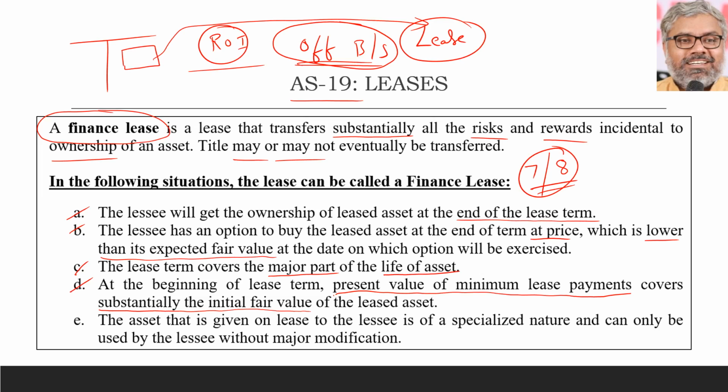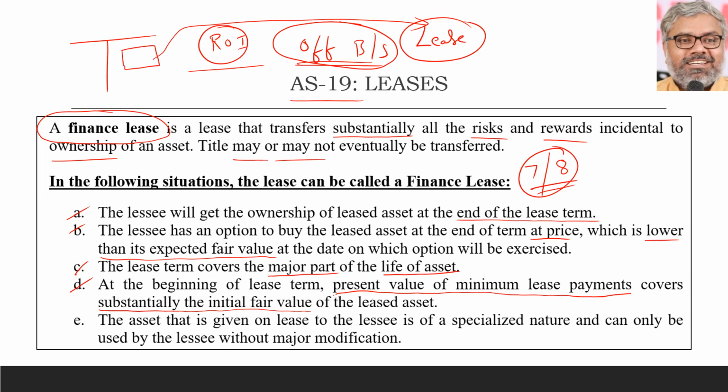How would I own it? Legally, I will not own it. Legally, somebody else will own it, called the lessor. I will just take that asset on lease from that lessor. Almost for the entire life of that asset, I will only use. That means I am not showing this as an asset purchased. Rather, I am showing it as an asset which is being used, which becomes only a revenue item. No appearance in the balance sheet is there. So these items are all called off balance sheet items, which a lot of multinationals used to do.